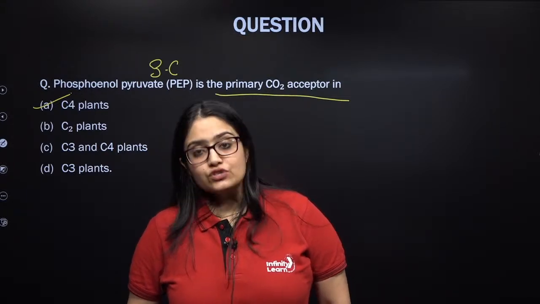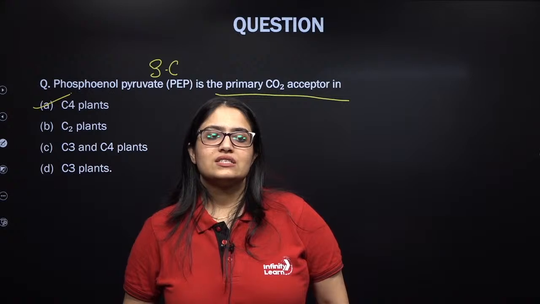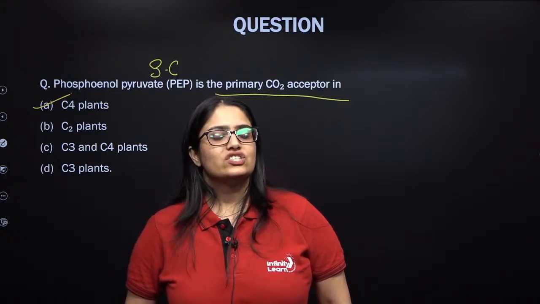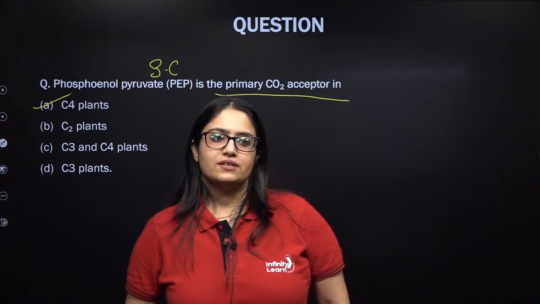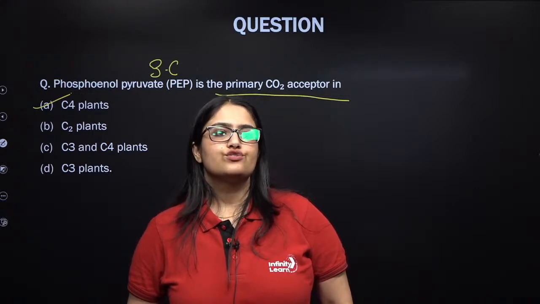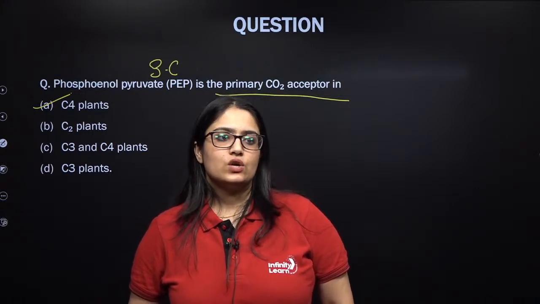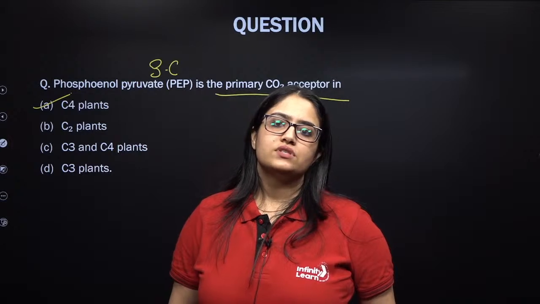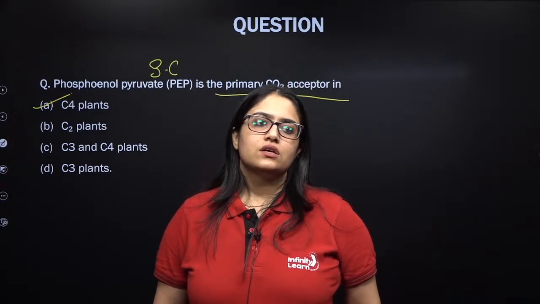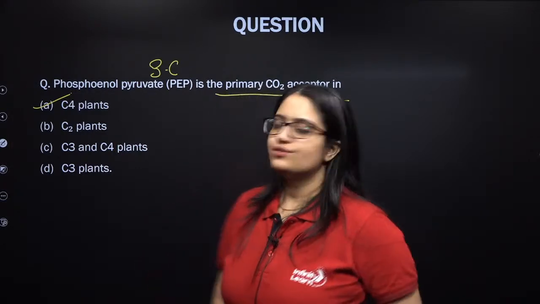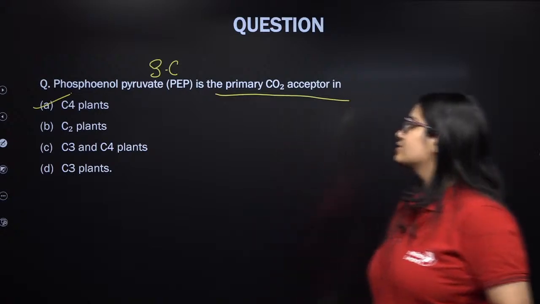So, in the mesophyll cell of C4 plants, just the light reaction will take place. The dark reaction will take place in the bundle sheath cell. Rubisco is present in the bundle sheath cell. Rubisco is not there in the mesophyll cell of C4 plants. Understood? That's perfectly correct. Now let's see the next question, kids.